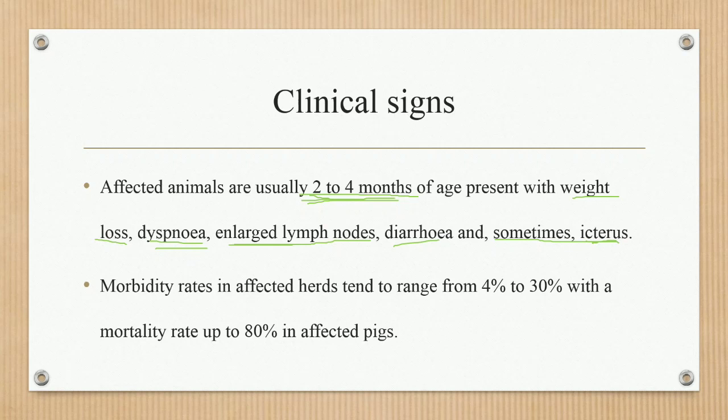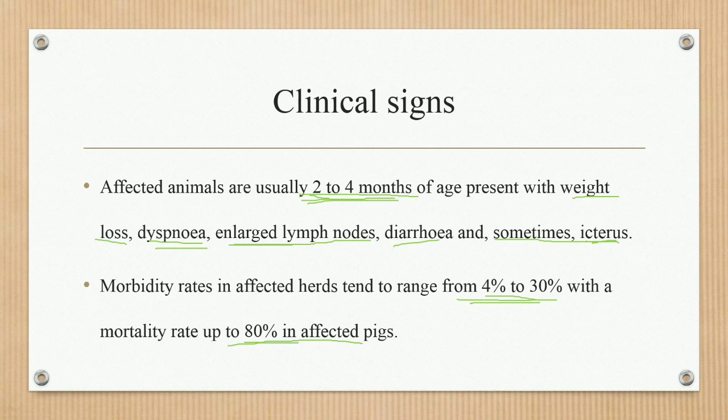Next point, morbidity rate in affected herds tends to range from 4 to 30%, with a mortality rate of up to 80% in affected pigs. Morbidity, that is the infection rate in the herd, is 4 to 30%, and the mortality rate is up to 80% in affected pigs.